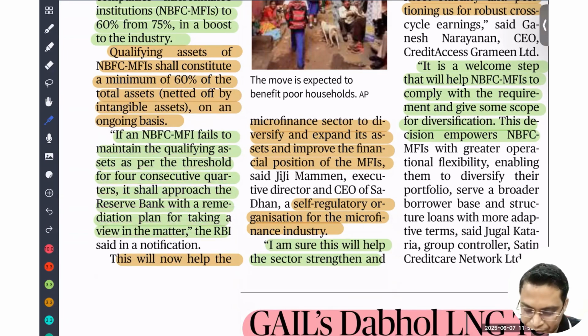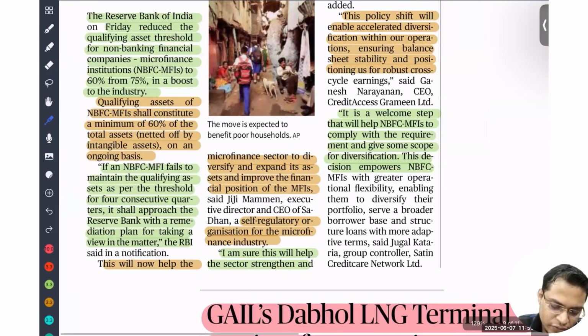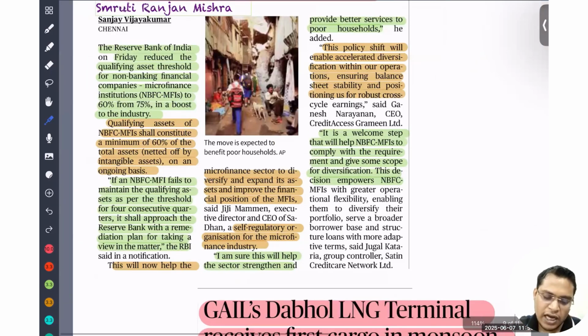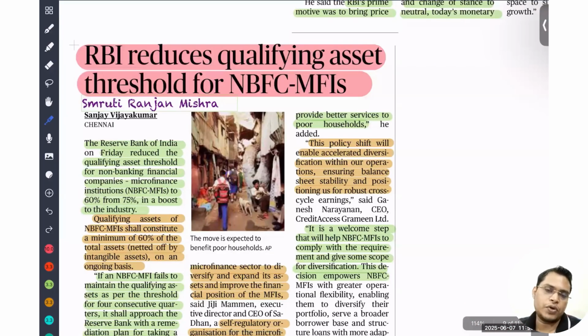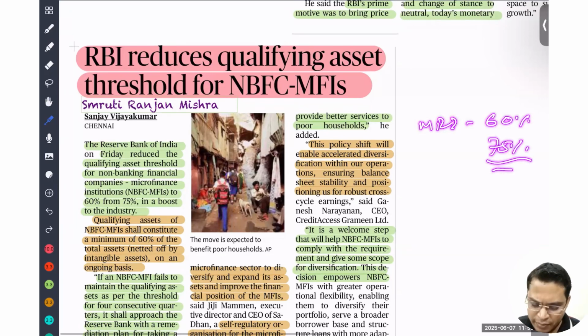Okay, I think not much important. You just know about the value. The RBI reduced the qualifying assets threshold. The qualifying assets threshold for NBFC microfinance institutions is 60%, earlier 75%. So they can ask a direct statement about that also.